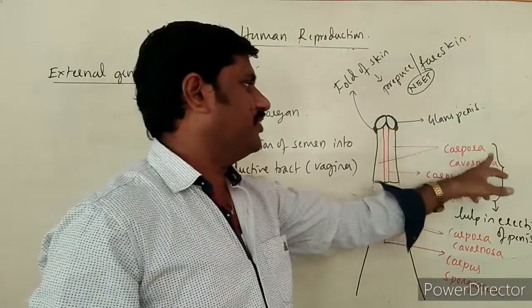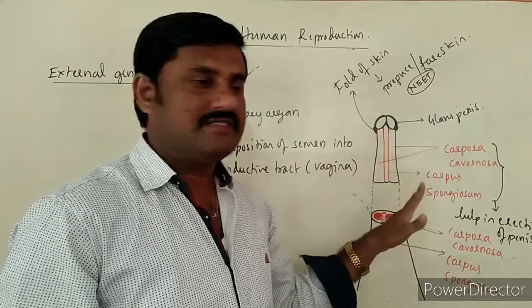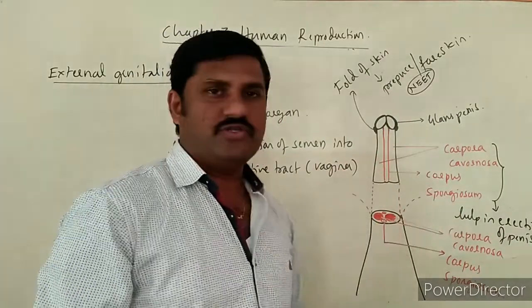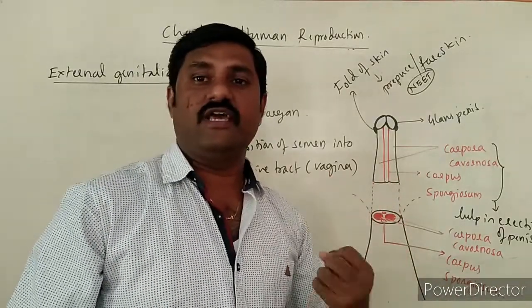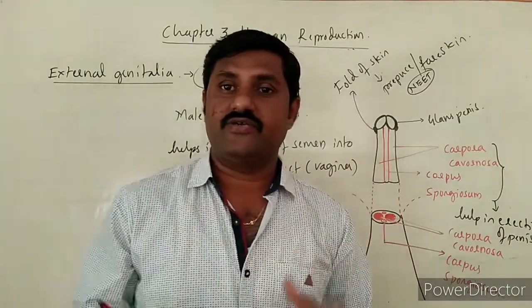So that is corpora cavernosa, which are on the lateral sides, and at the middle and ventral side corpus spongiosum is there. They are thick masses of tissue that help in erection. Why do they erect during sexual intercourse?